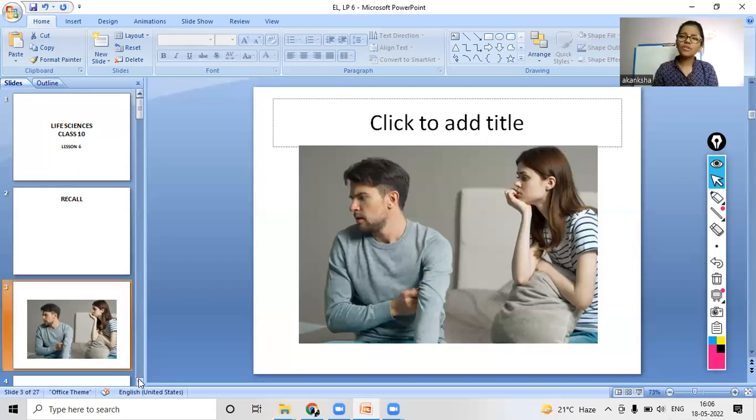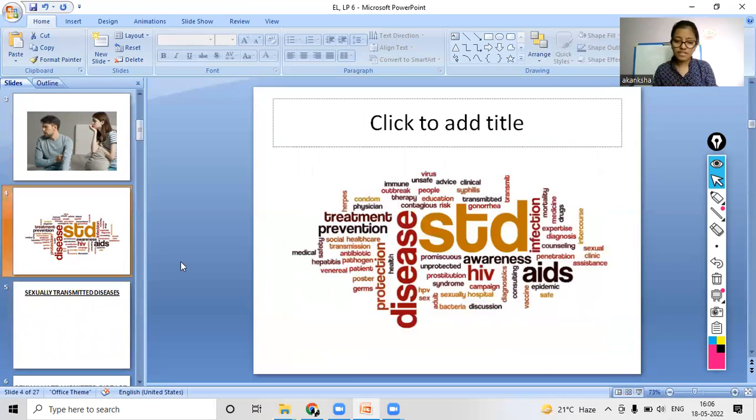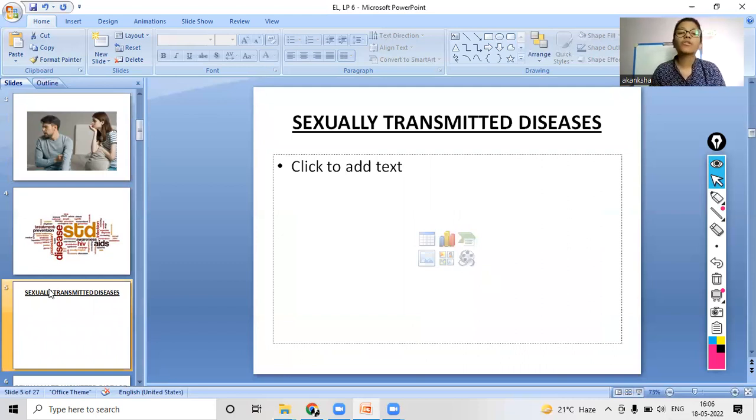Now, have you all ever heard about sexually transmitted diseases? As you can see here, the STDs. So you have not heard about it. Today we will study some of the diseases that transmit through unsafe sex, and these diseases are known as sexually transmitted diseases. Today we will study about such diseases.